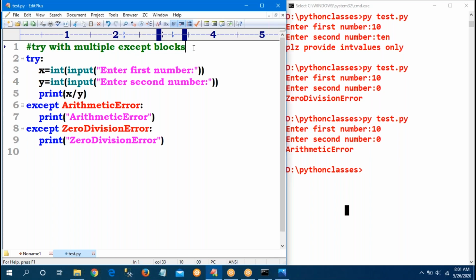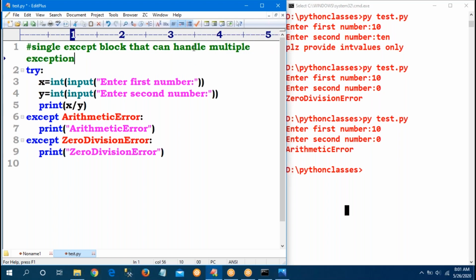But now what I'm asking is a single except block handling multiple exceptions. How to handle?